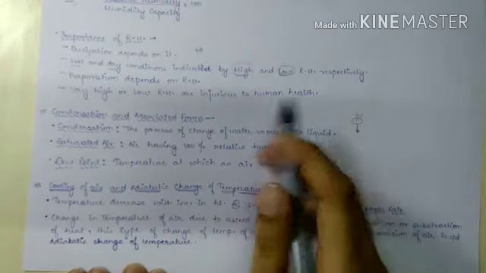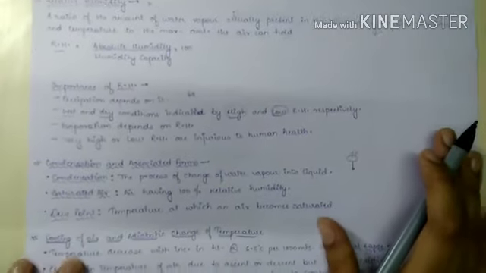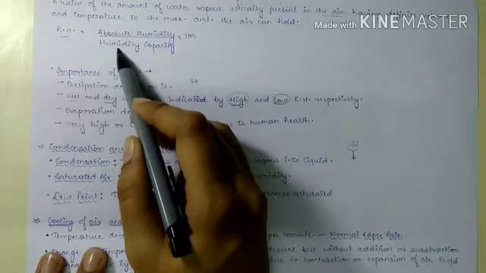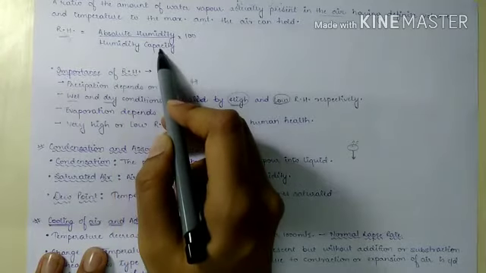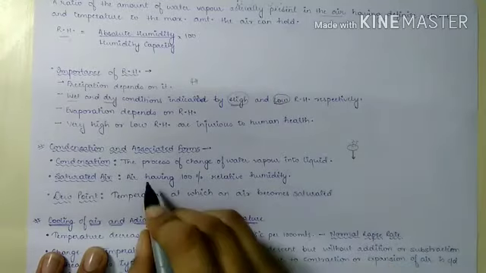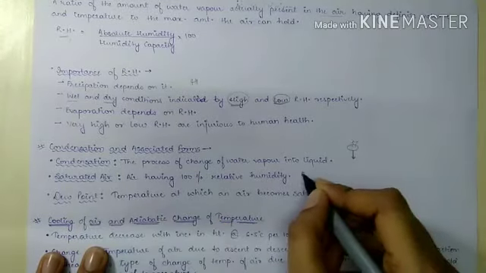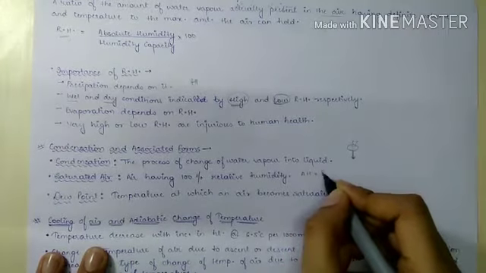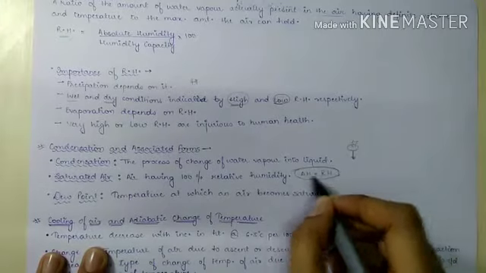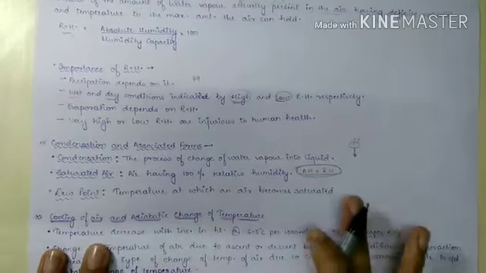Not 100% humidity, that is not possible. When absolute humidity is equal to humidity capacity, the air is said to be saturated. When this condition prevails, that means the air is saturated.